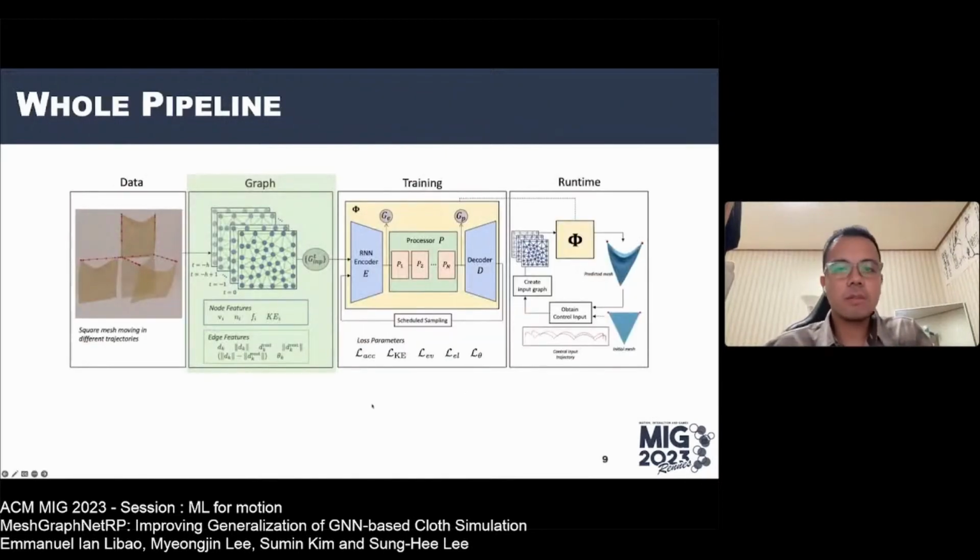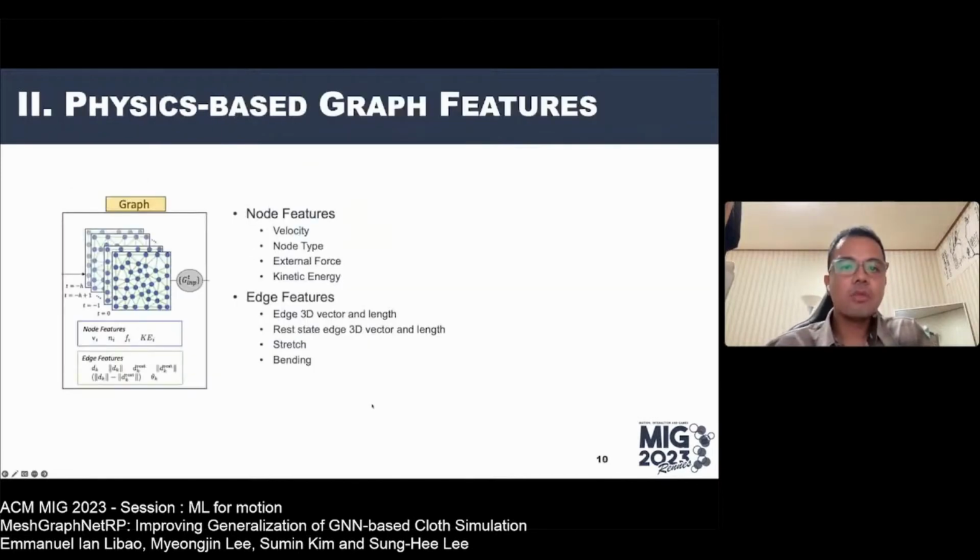Next, we discuss about the graph. We make input graphs from the training data consisting of node features and edge features that consist of physical properties. For the node features, we introduce the external force and kinetic energy. For edge features, we changed the rest state representation from 2D to 3D, and we also included stretch and bending definitions on the edge features. For more details, please refer to our paper.